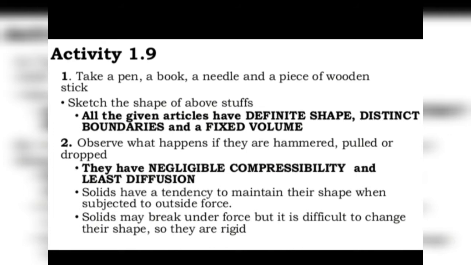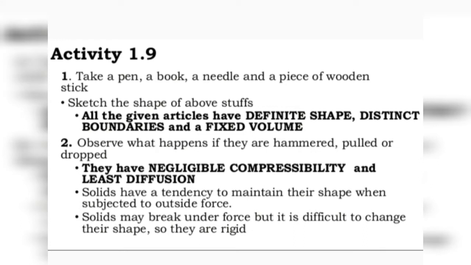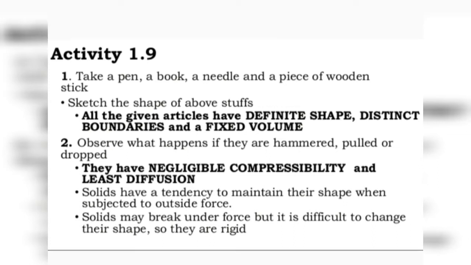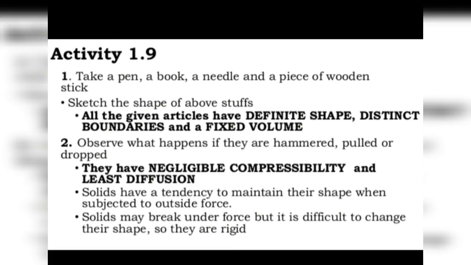And there's one more important thing about solids, that solids have the tendency to maintain their shape when subjected to outside force. That means solid is a rigid form of matter. Solids may break under force, but it is difficult to change their shape. So they are very rigid. Rigid means something unbending, inflexible.